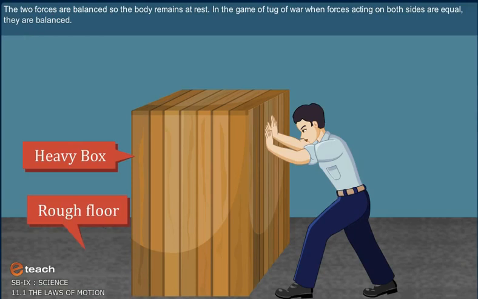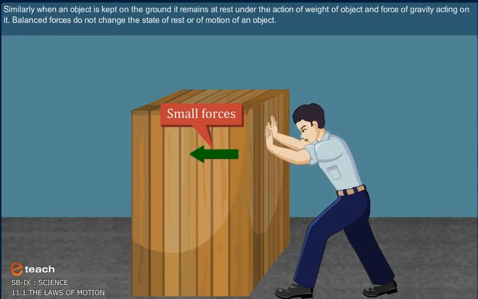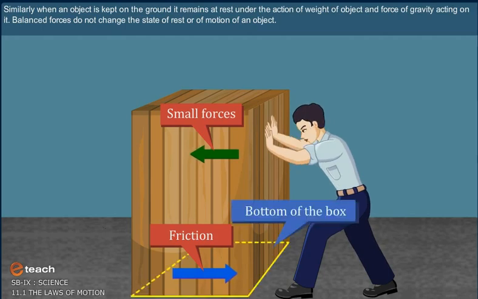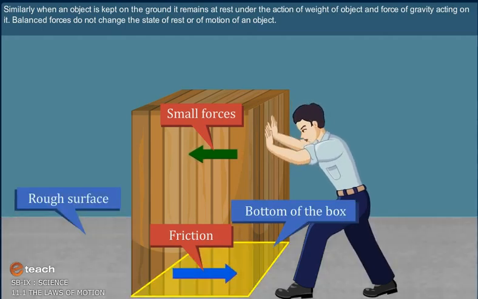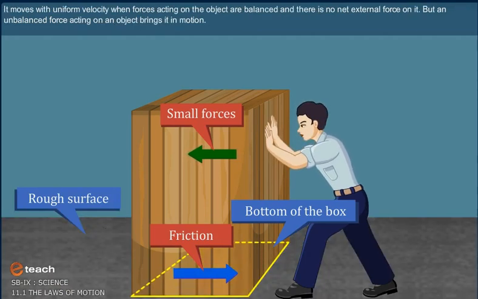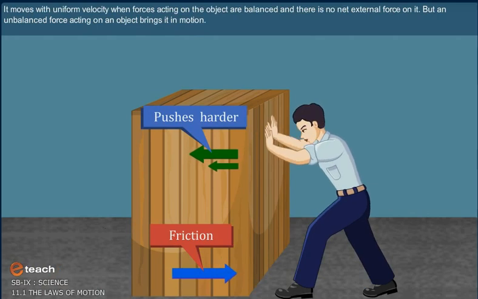In the game of tug of war, when forces acting on both sides are equal, they are balanced. Similarly, when an object is kept on the ground, it remains at rest under the action of the weight of the object and the force of gravity acting on it. Balanced forces do not change the state of rest or the motion of an object. It moves with uniform velocity when forces acting on the object are balanced and there is no net external force on it.